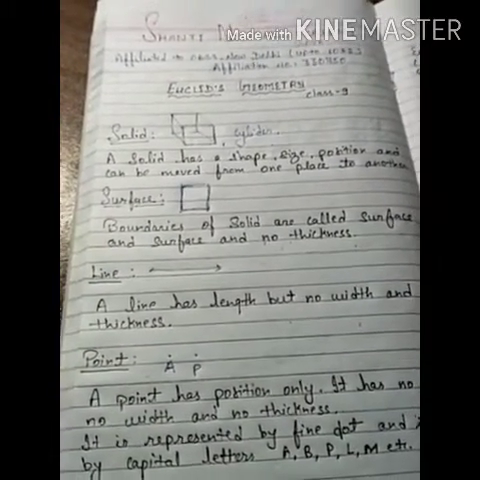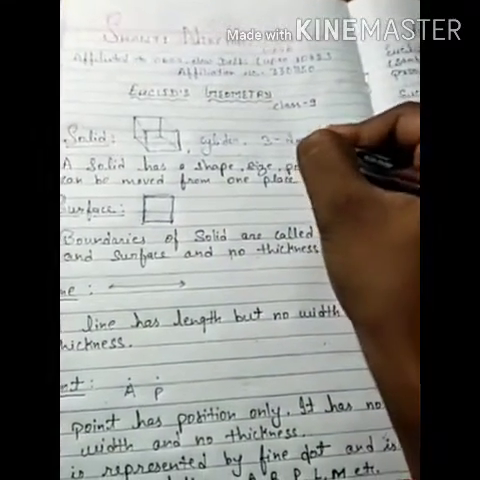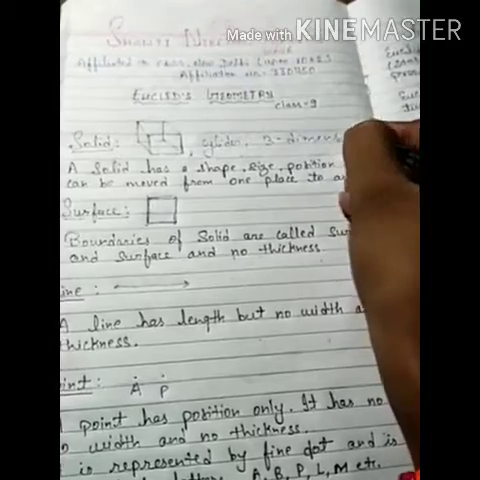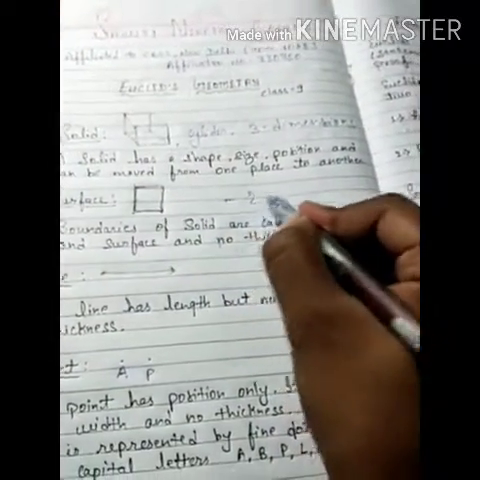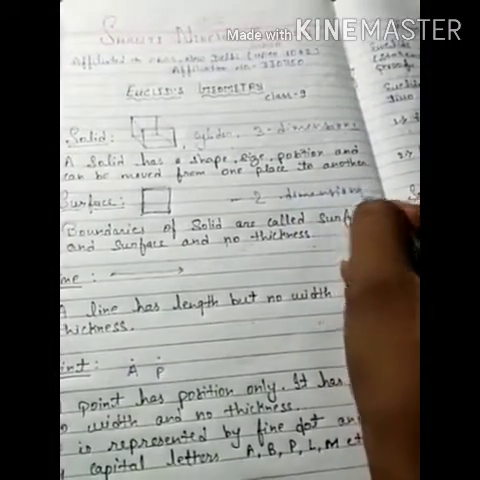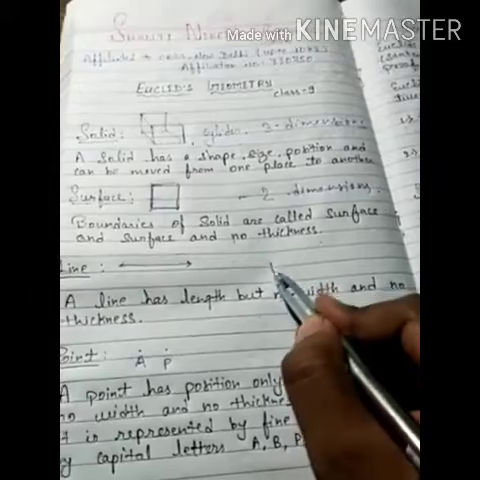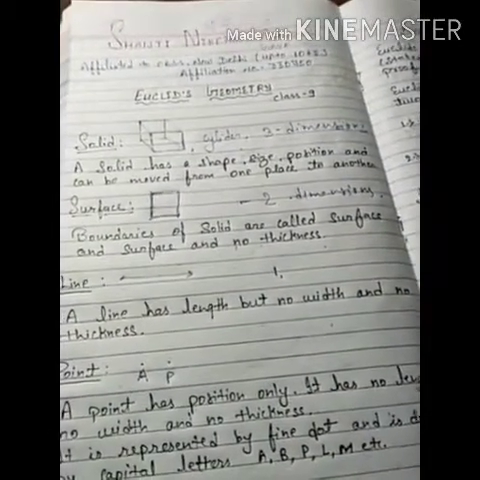One thing you have all noticed is that a solid is a 3-dimensional figure. It has 3 dimensions and a surface has 2 dimensions. Similarly, a line has 1 dimension and a point has no dimensions.